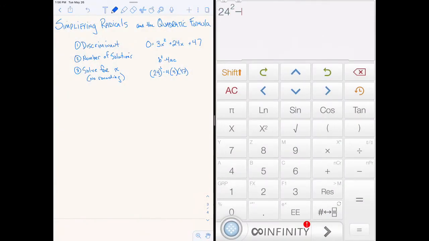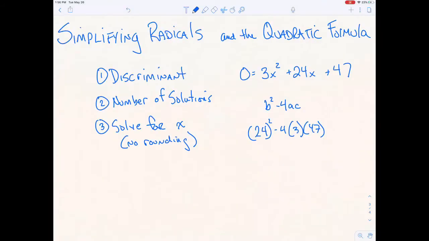24 squared minus 4 times a times c is 12. All right, perfect. So I'm going to go ahead and say that the discriminant equals 12, right? So discriminant equals 12. The number of solutions is going to be 2 because my discriminant is positive. And now we're going to go solve for x. So I've done two things already very quickly, and now solve for x.